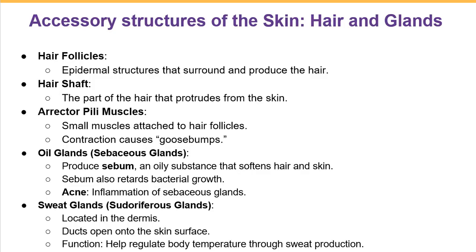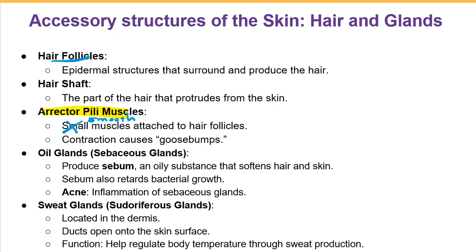Now let's review these accessory structures of the skin. We talked about the hair follicle, which is found in the dermis layer, producing the hair, but the hair shaft is the part that you can see from the surface of the skin. We talked about the arrector pili muscle, a small smooth muscle, which means it is an involuntary muscle, attached to the hair follicle, and its contraction causes goosebumps.